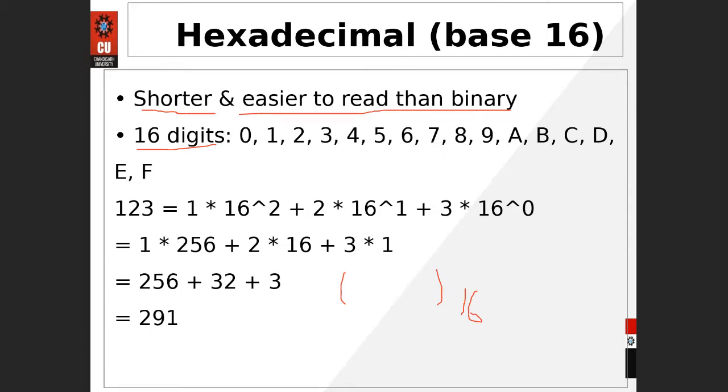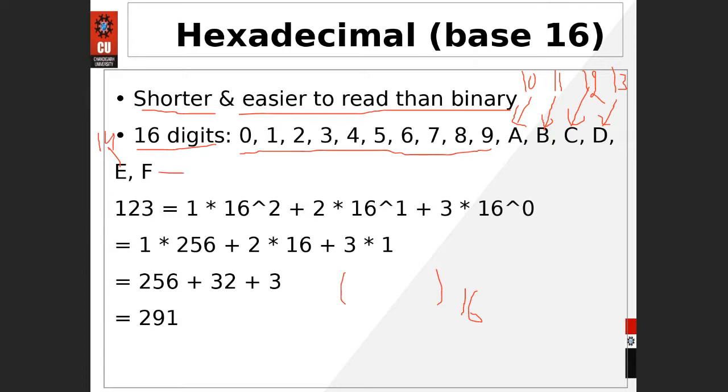After 9, like 0, 1, 2, 3, 4, 5, 6, 7, 8, 9, the next number is written as A, that is 10. B is 11. This one is 12. This one is 13. This one is 14.